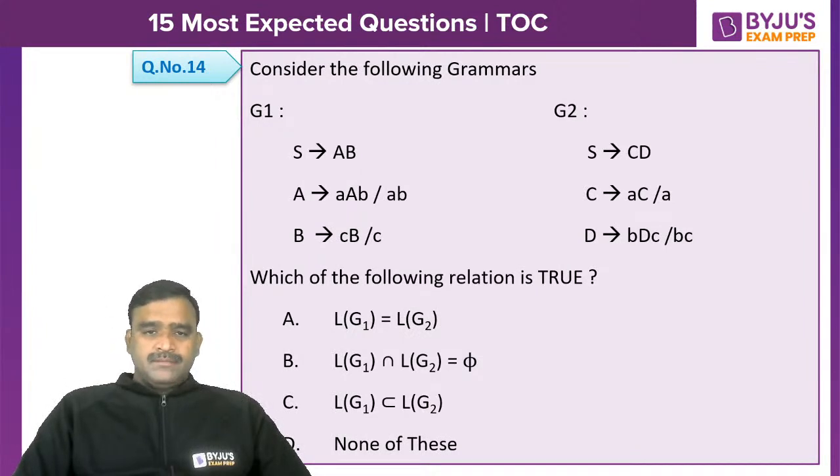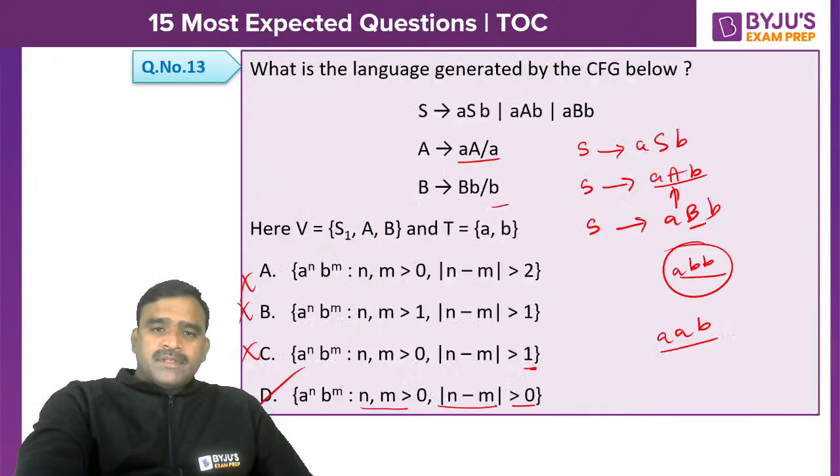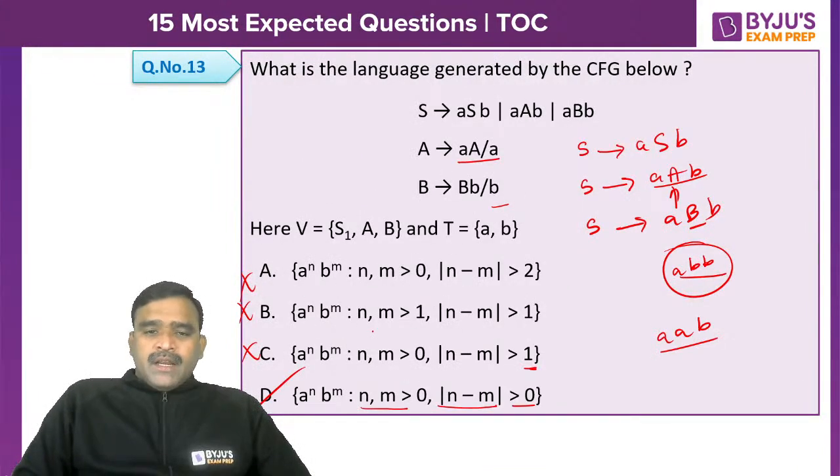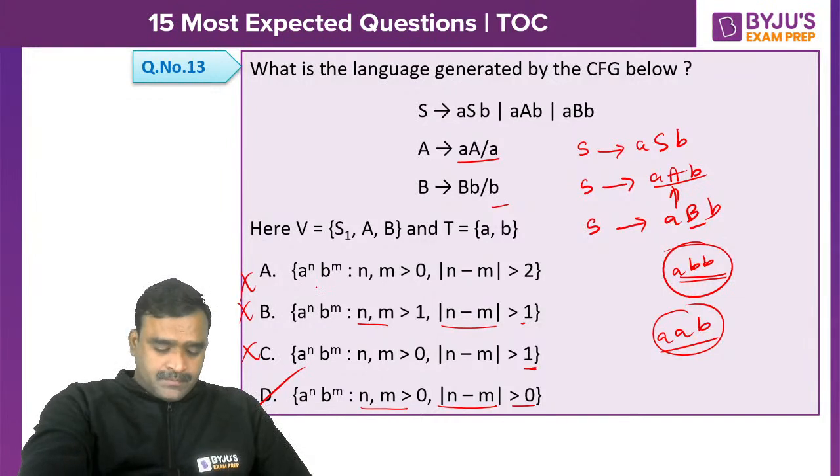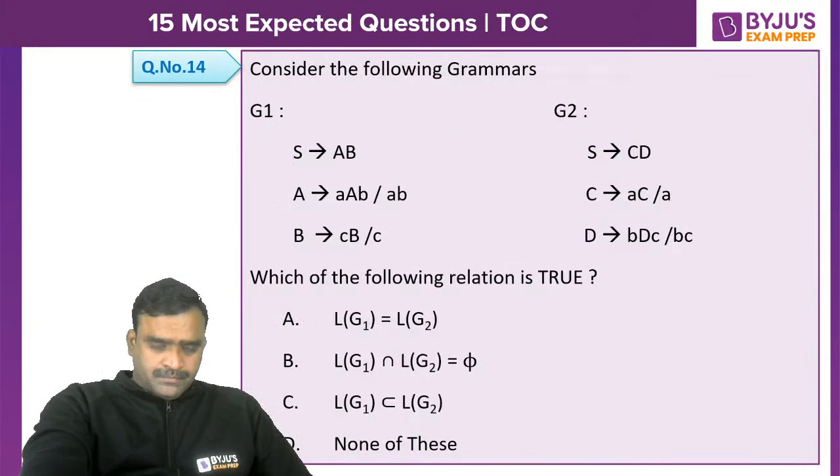Not necessarily, no. Option B in the previous question: n, m greater than 1 means difference of 1 is not possible, so according to option B, strings AAB, ABB are not possible. That means it is wrong, right?